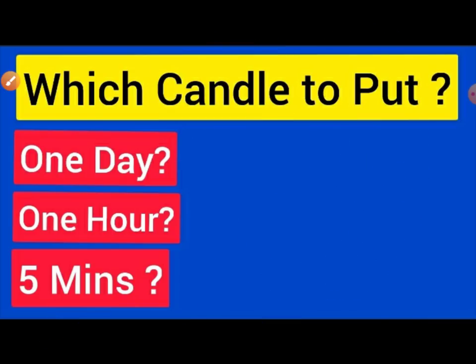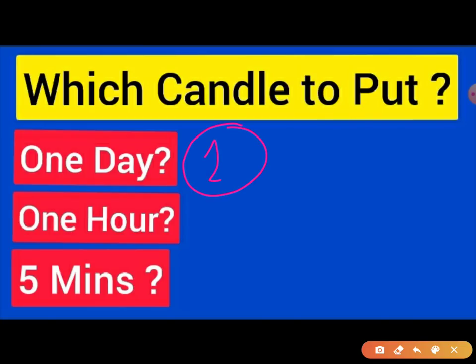And why do I say 1 day for positional? Because a 1 day candle comprises all the sentiments, all the news, all the micros, macros, international scenario, everything, Iran, US, everything is factored in a 1 day candle. So you must put a 1 day candle if you are going to do positional or long term investment.